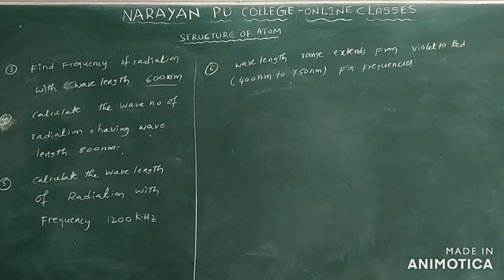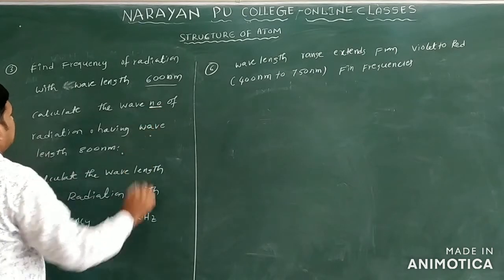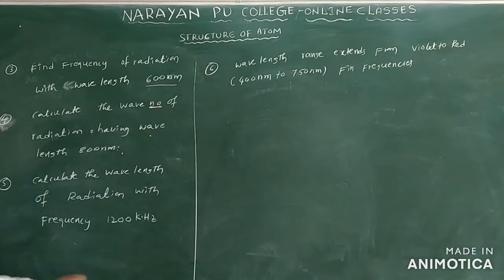Calculate the wave number of a radiation having a wavelength of 800 nanometers. They are asking for wave number. Nu bar is equal to 1 by lambda, you can use. And calculate the wavelength of a radiation with the frequency 1200 kilohertz. Wavelength is asked, frequency is given. Nu is equal to c by lambda, so lambda is equal to c by nu. You can use this formula.